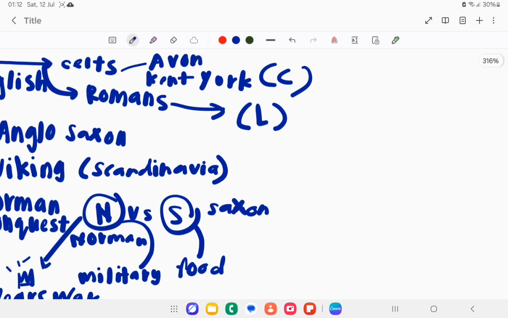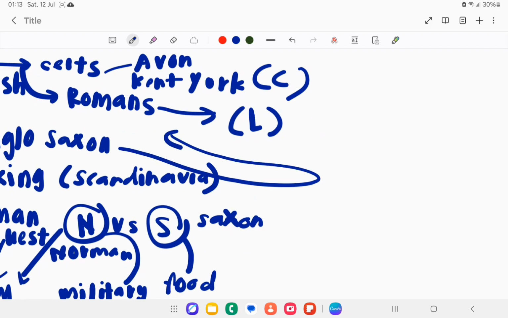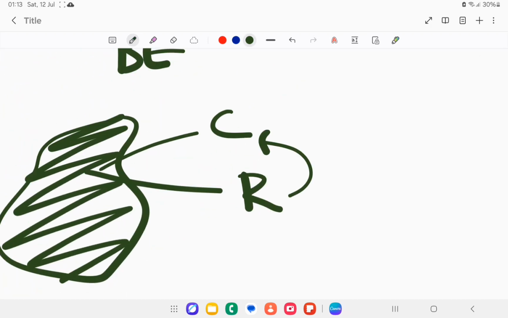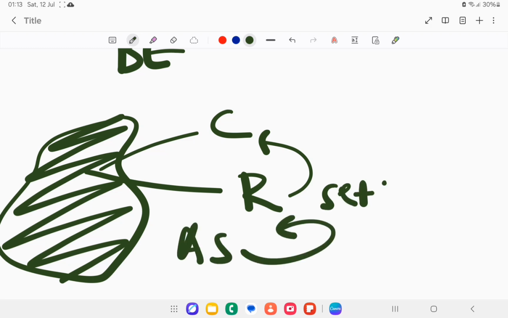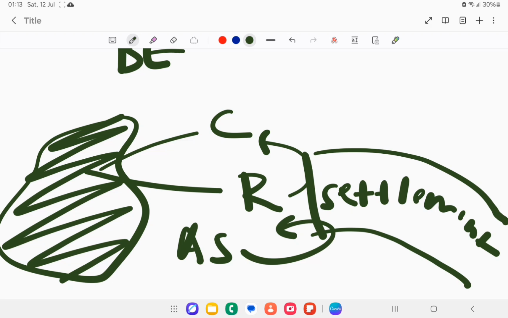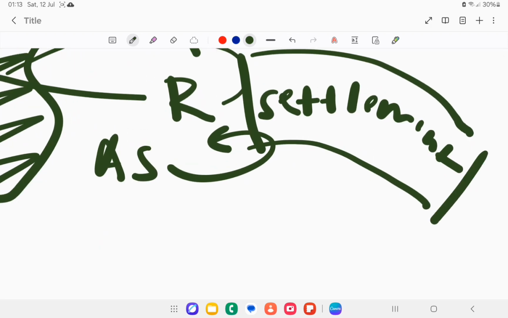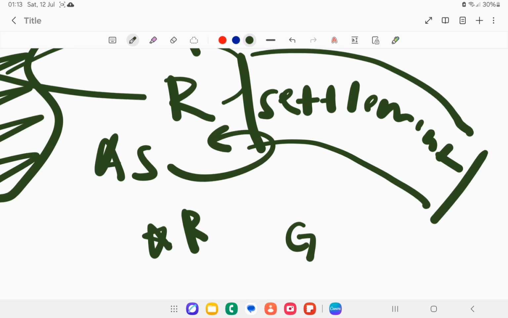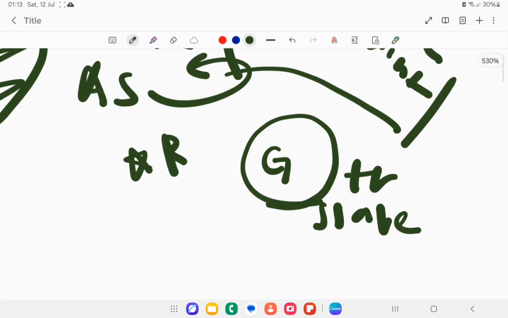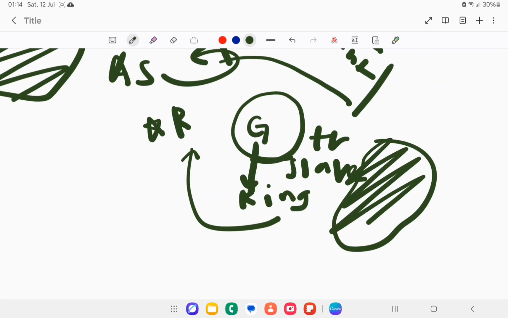And also after the Romans collapsed, the Anglo-Saxons, actually before the Romans collapsed, the Anglo-Saxons had already come to Britain. So before English, it had Celts. They used to have these Roman-conquered Celts, and the Anglo-Saxons had actually already arrived and made settlements. And also fun facts, before this the Romans conquered the Germans, and the German tribes had become slaves. And one day there was a king, I forgot his name, but the German tribes' king came and fought the Romans, and then they got the land back. Yeah, that's how they rose.